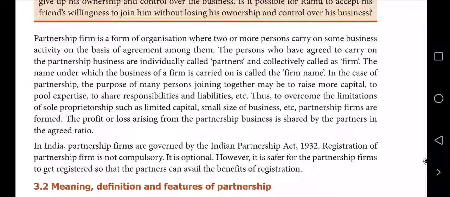So three names, three words we have to learn. Individually every person doing business is called partner. Collectively, totally altogether called as firm. And what name they are going to choose for their business is called firm name. Okay, ma?